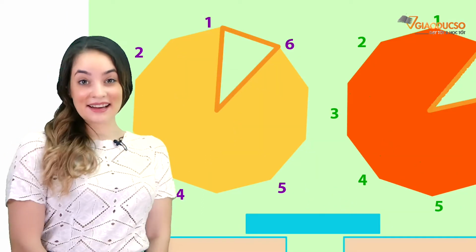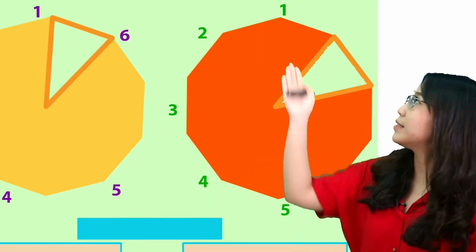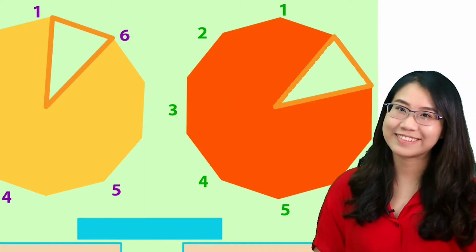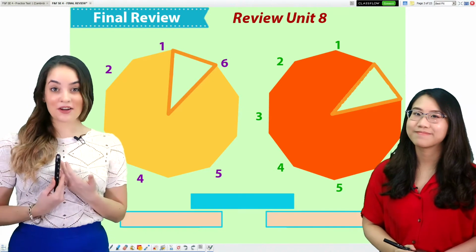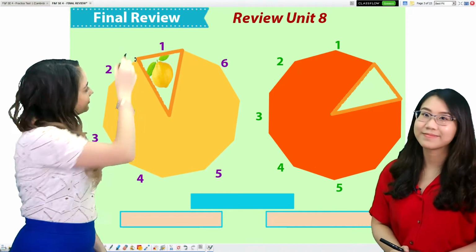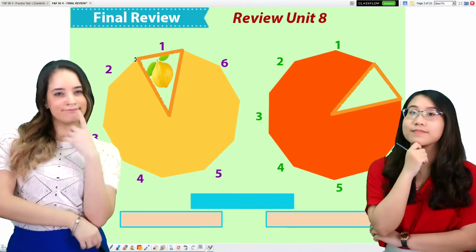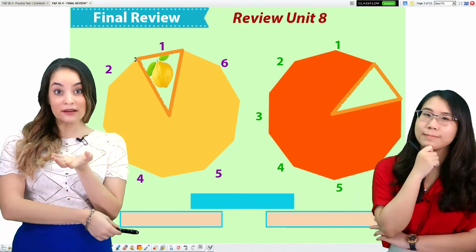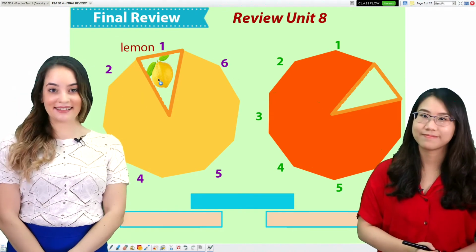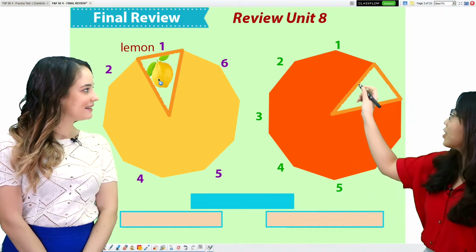Look, here I have a spinner. And I also have one too. Behind each number, you will see one picture of the food that we've learned. Are you ready? I'll go first. What is this yellow fruit? Do you remember? That's right. Lemon. Lemon. Now your turn.